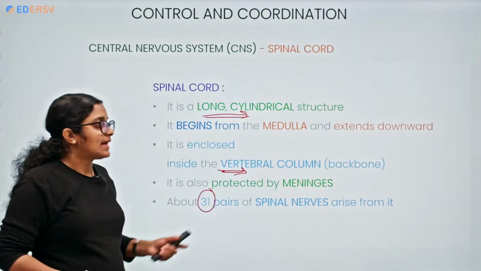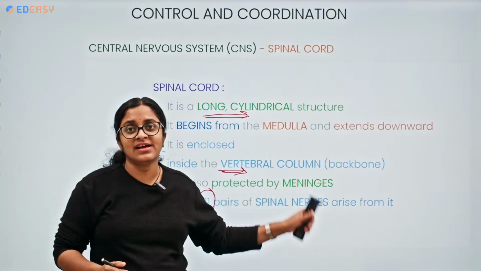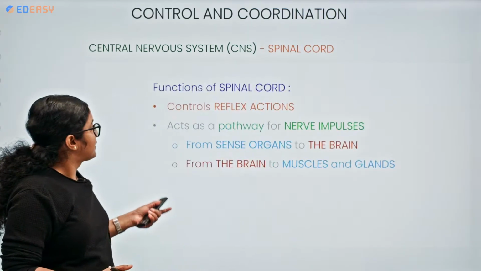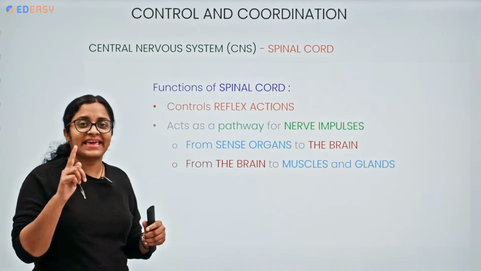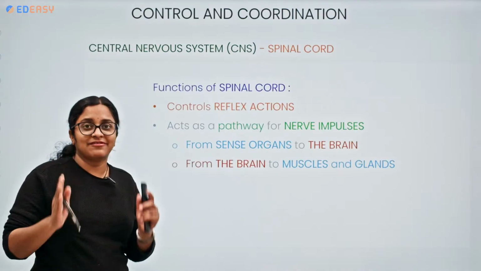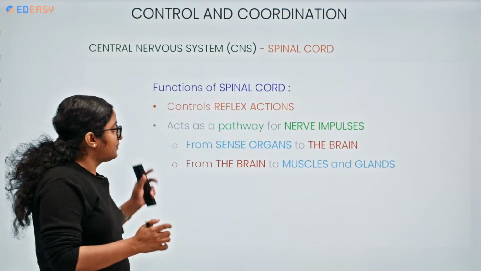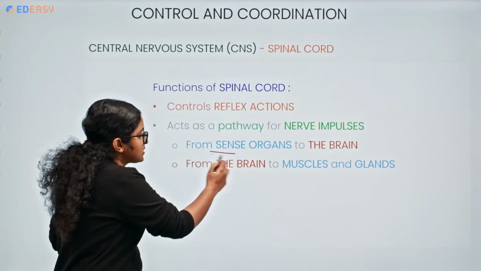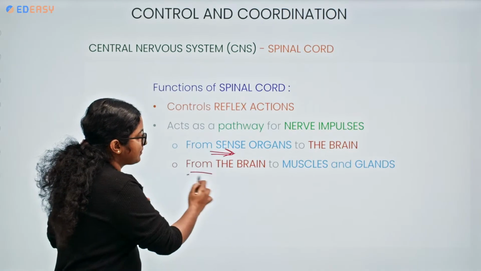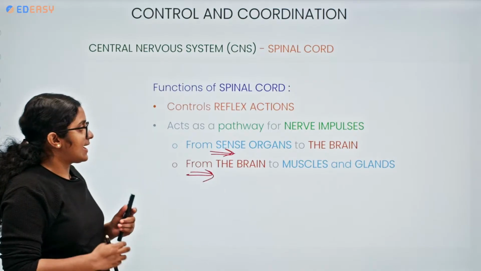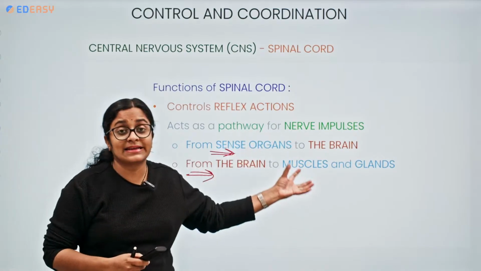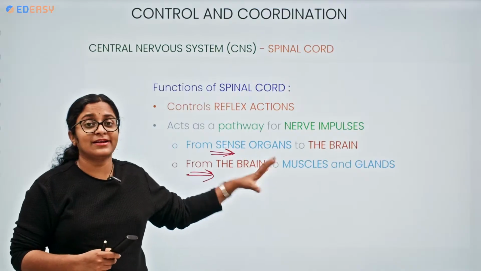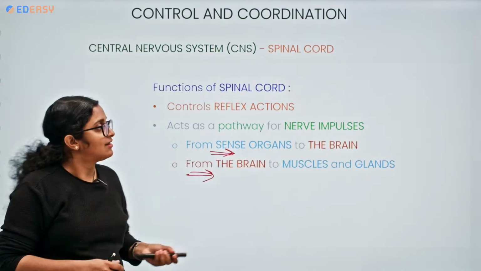It also has 31 pairs of spinal nerves. Its main function is that it is a controller of reflex action. For nerve impulses to travel from sense organ to brain and from brain to muscles and glands, the spinal cord acts as a pathway.